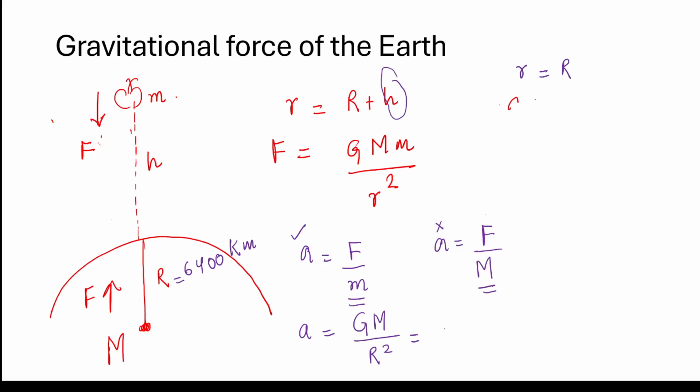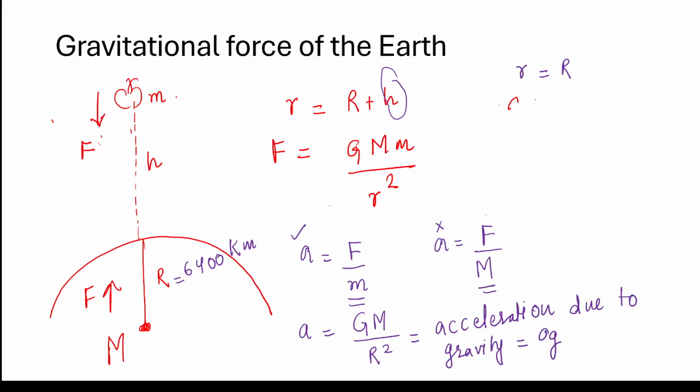This fairly remains constant, and it has a symbol which you know as small g, around 9.81 meters per second squared. That is constant because it depends on capital G, capital M, capital R.